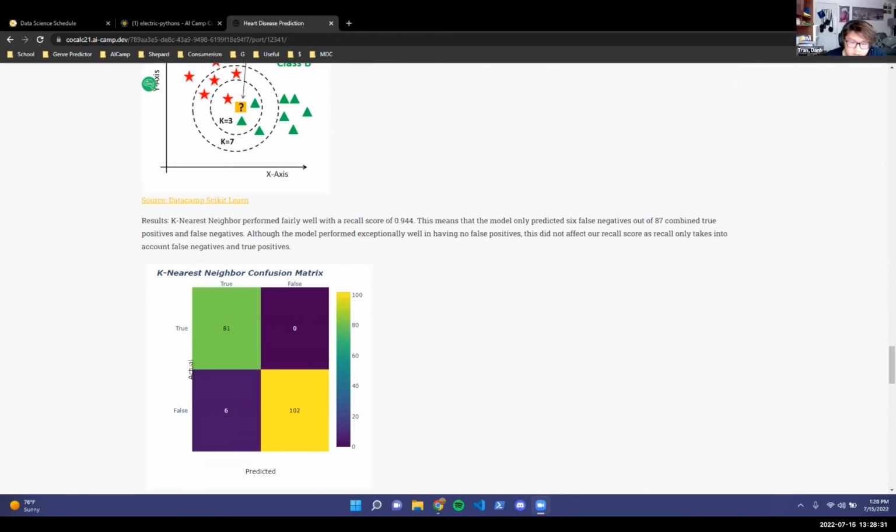So as you can see in the confusion matrix above, k-nearest neighbor performed fairly well with a score of 0.94, which is 94% recall. It has 6 false negatives, which we could work on and improve because that could be detrimental to a patient's health. But overall, it has 81 true positives and 102 correct false calls.